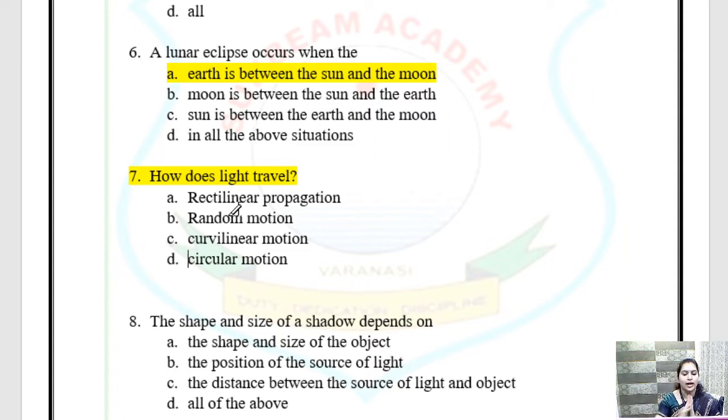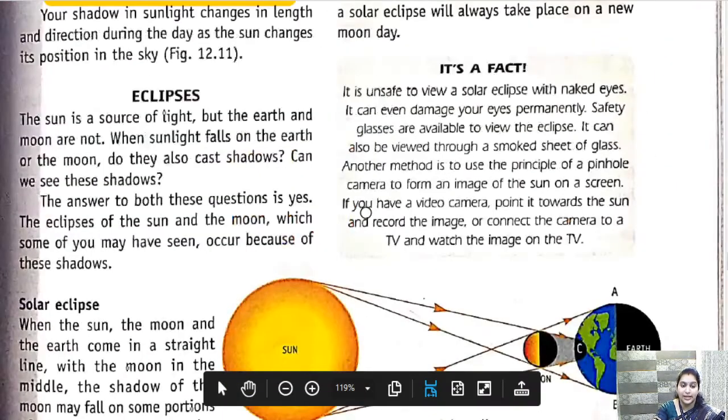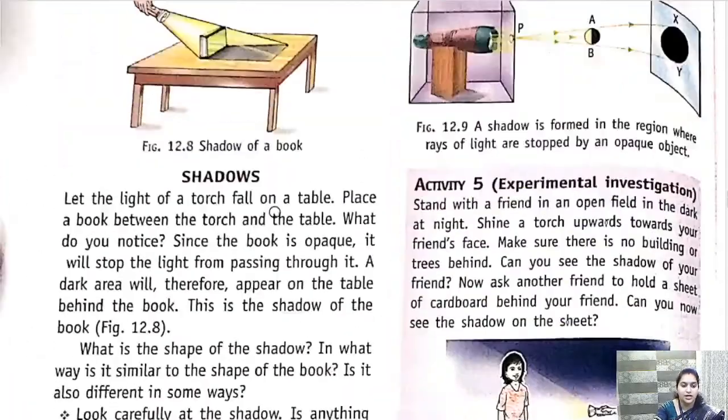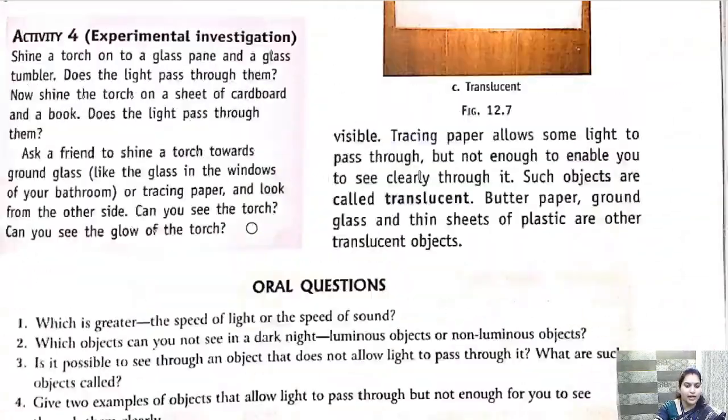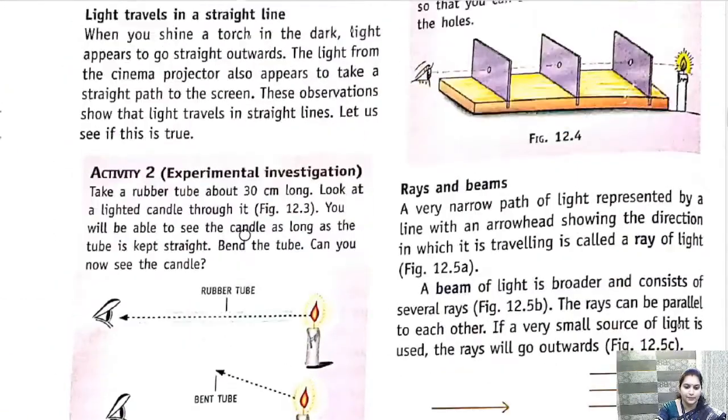And then we have circular motion, if it is moving in a circular path. So we know light always travels in a straight line. Yes, light always travels in a straight line, and we have done the experiment and activity also, if you remember, isn't it? So we know that light travels in a straight line. Here, let's see.